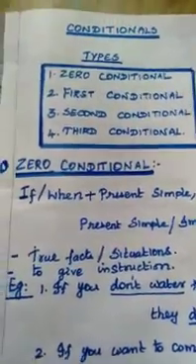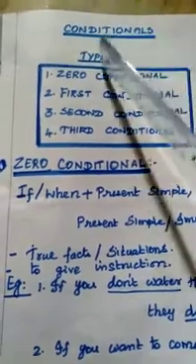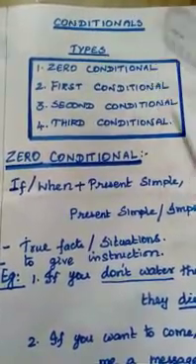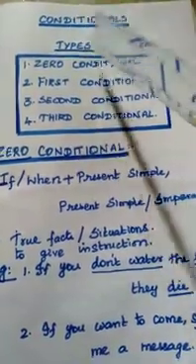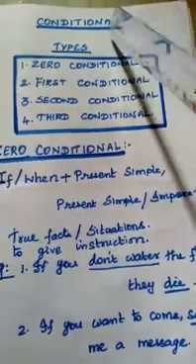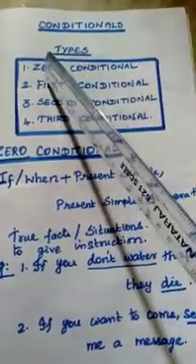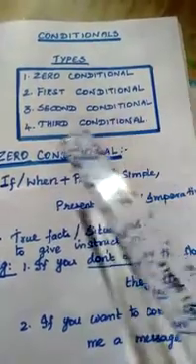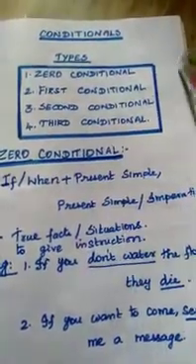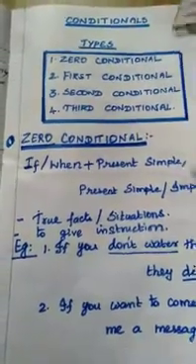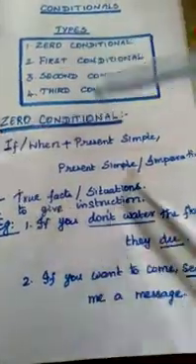In our English class, what we are going to see is conditional clauses. This question is asked for objective type and 2 mark questions also. Now we can see the types. What are the conditions present in this? Zero conditional, first conditional, second conditional and third conditional. These are the 4 types we can see in these conditionals. First we are moving to the zero conditionals.